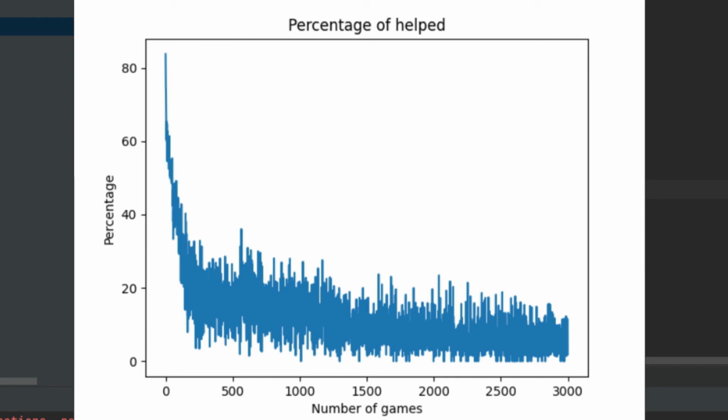This graph, as you may have noticed, looks different from the previous graph that I just showed you. And that's because this neural network had to learn from different random inputs than the previous one did. But even though it's a different neural network, it's still learning the same general trend. As we see at the beginning, at the top left corner of this graph, it needed help about 90% of the time of all of the decisions it made in the first couple games. And over the course of its life, when it got to around 3,000 games, it needed help somewhere between 0 and 15% of the time.